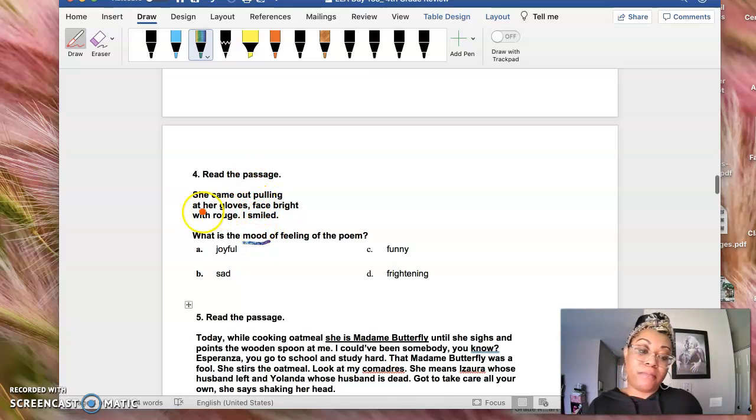She came out pulling at her gloves, face bright with rose, eyes smiled.